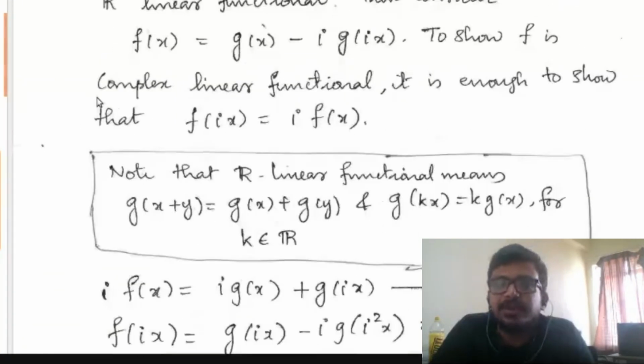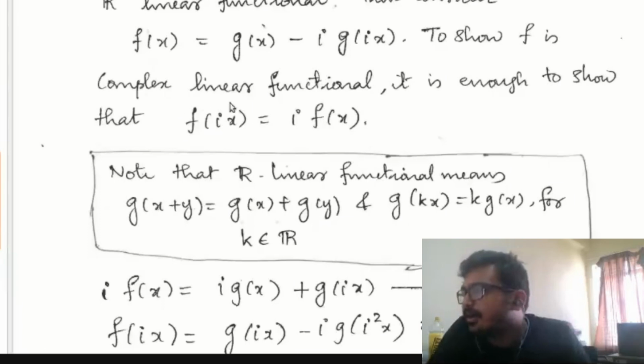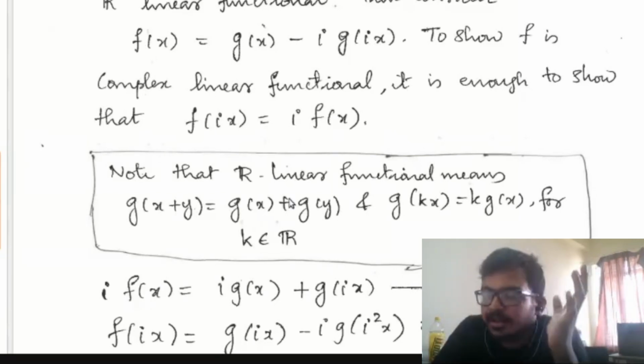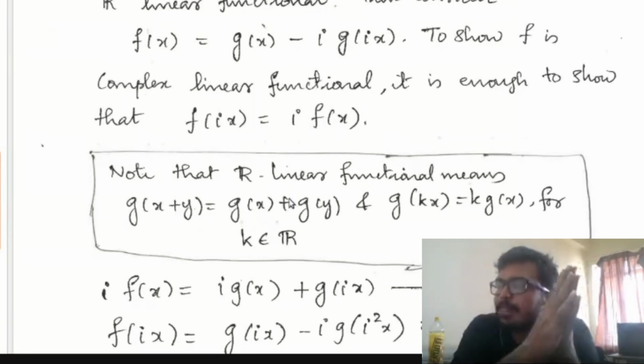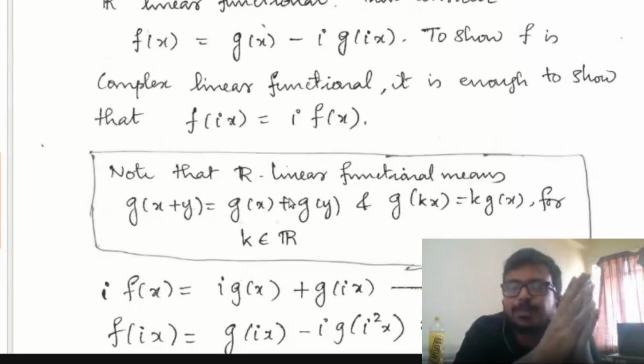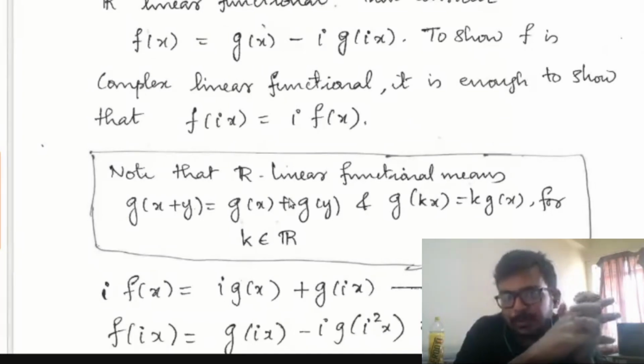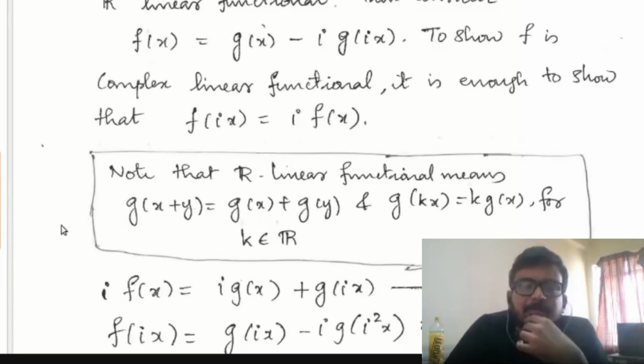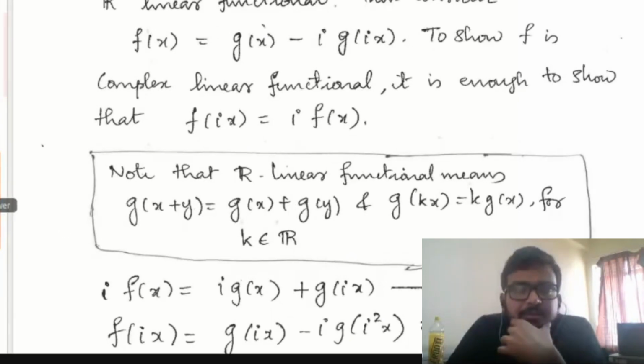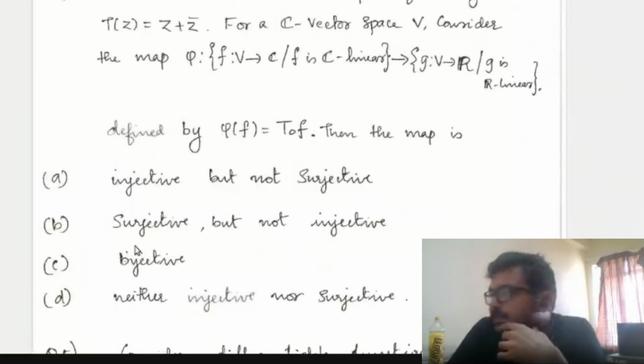So this is the interesting part. If you have an R linear functional G on a complex vector space, you can extend it to a complex linear functional f such that the real part of f is equal to the real part of G. So the map phi is bijective. The option and the answer is C.